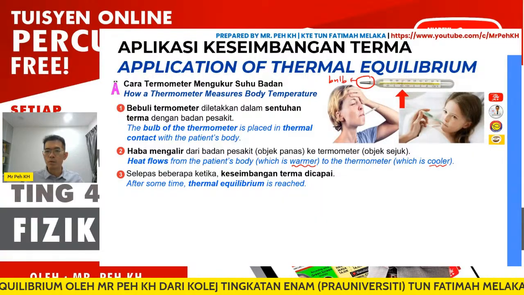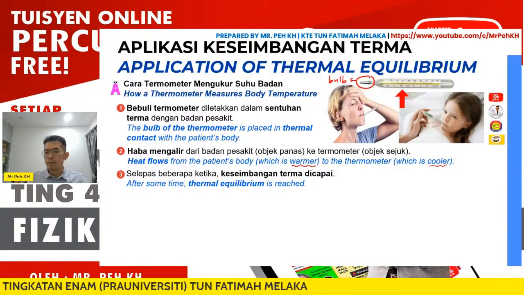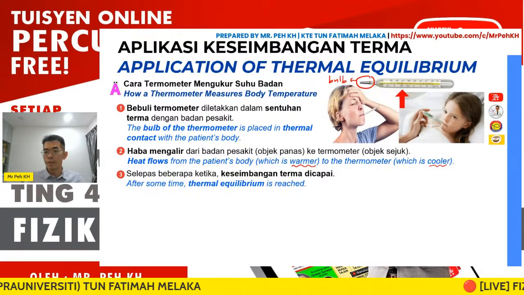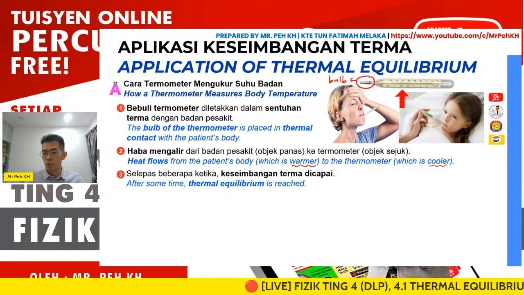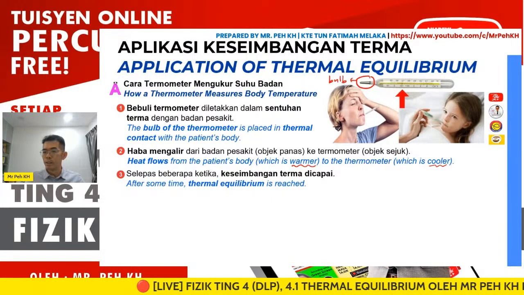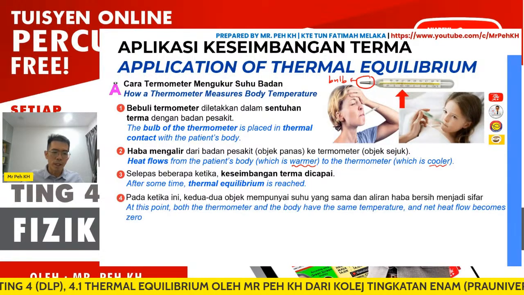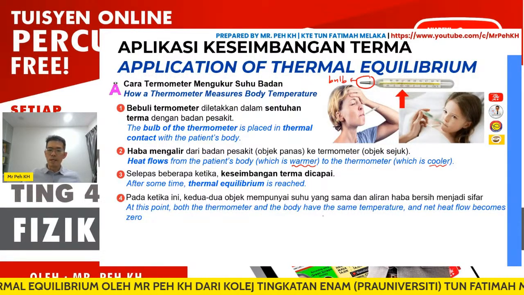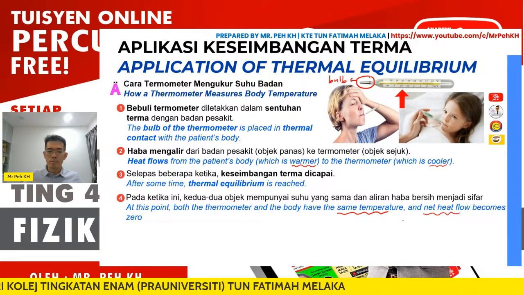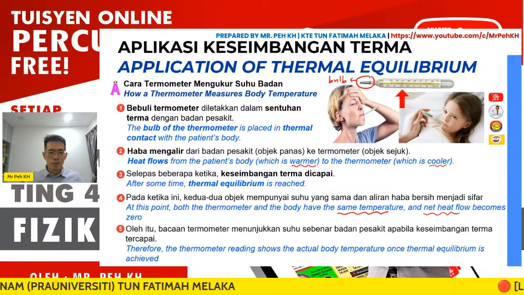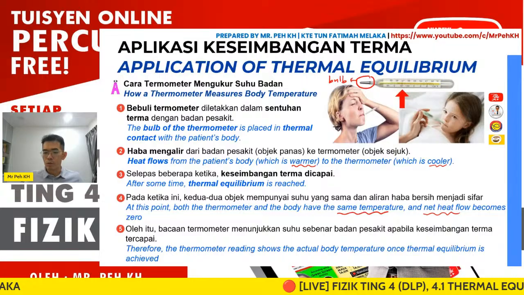We need to take a few minutes to let thermal equilibrium occur, where the heat flow from the patient's body to the thermometer is equal to the heat flow from the thermometer to the patient's body. At this point, both thermometer and body have the same temperature, so the net heat flow becomes 0.